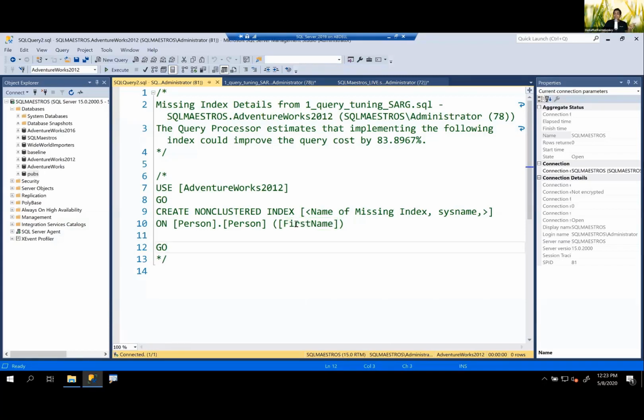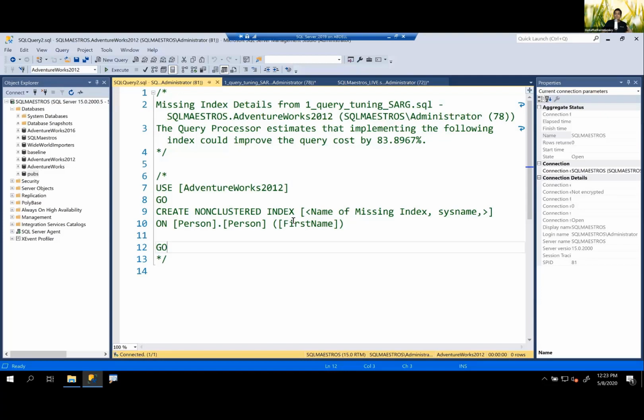Now, you might be very tempted to do that because you want seeking and you want that 99% impact. Now, here is a caution. Here is a warning. Don't follow these recommendations blindly. Okay, you need to apply your brain. You need to review what indexes you already have. For example, someone created this index on last name, first name, and middle name, right? And there might be some querying patterns that need that index. Well, there could be a case where that index was created some time back, and right now those reports are not running. They are probably deprecated, and that index is just lying there and it's not being used.